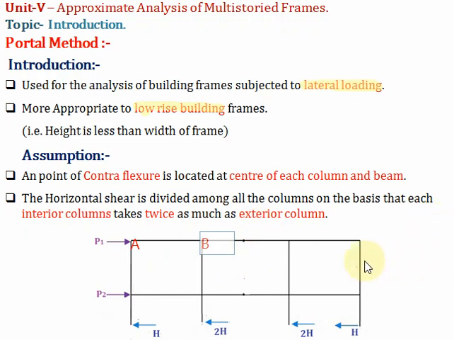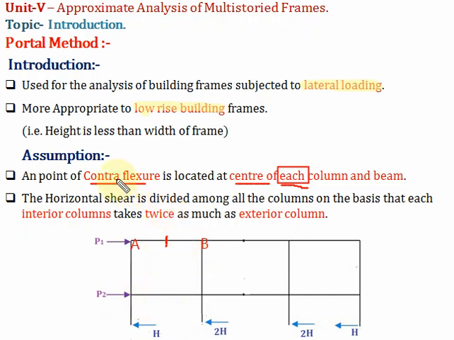Now for beam AB, where will be the point of contraflexure? They have mentioned that the point of contraflexure is located at the center of each beam and column. This word each is very important. The point of contraflexure will be at the center of this beam AB.